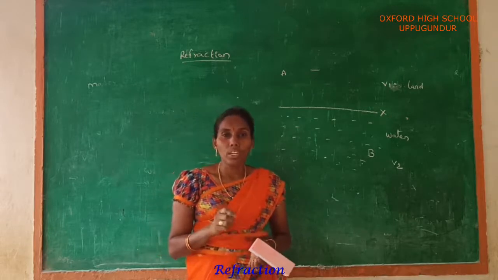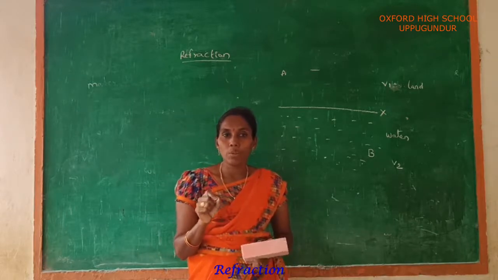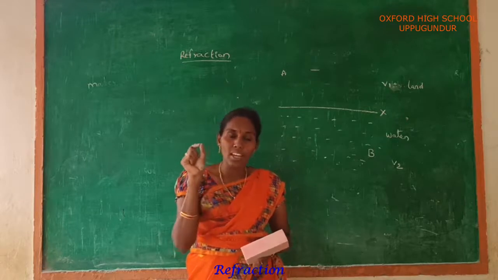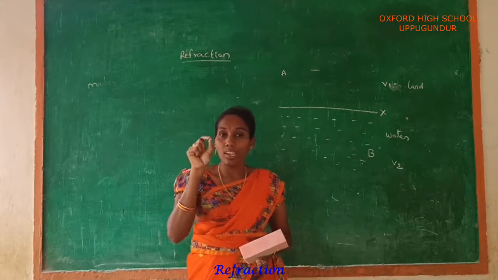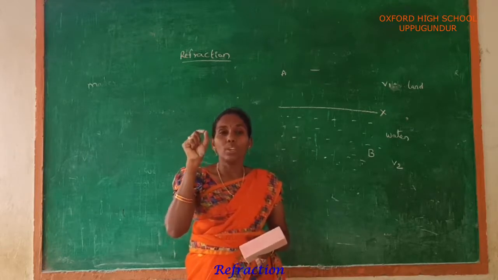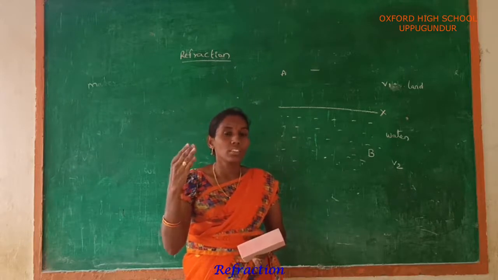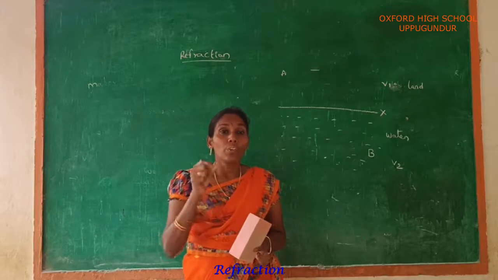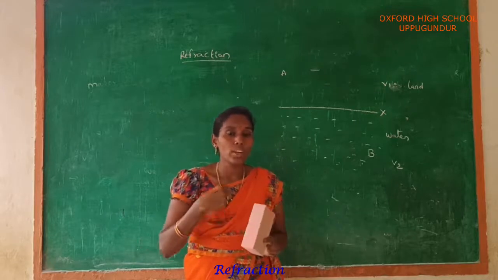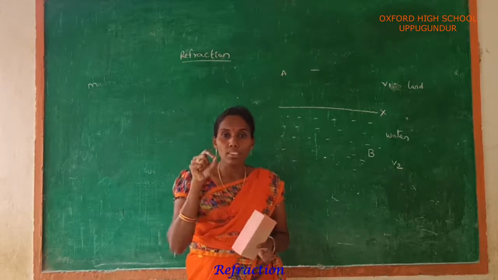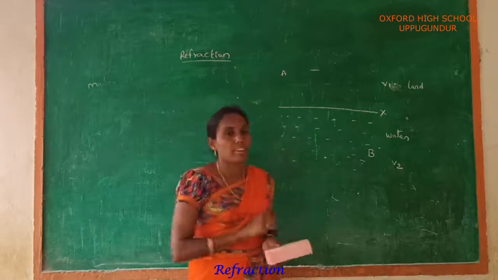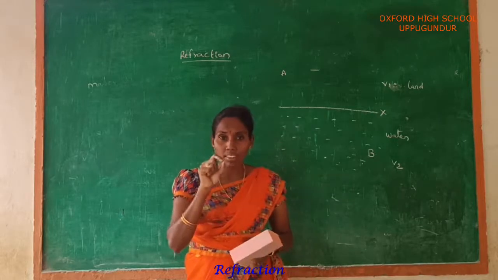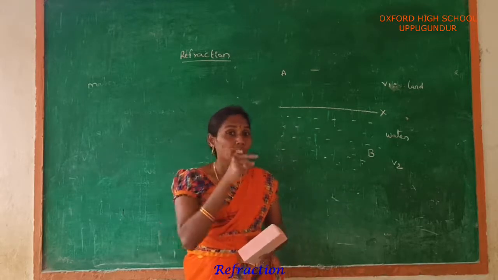Now listen carefully. According to Fermat's principle, light always selects a path which takes the least time interval to reach the destination point. In the same way, we have to think and realize which path is suitable for saving that person.